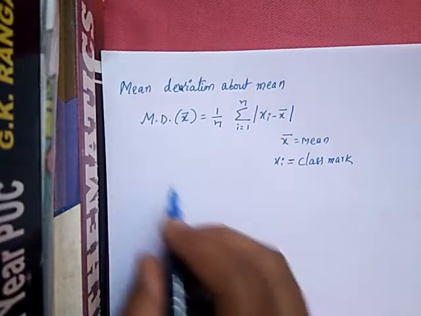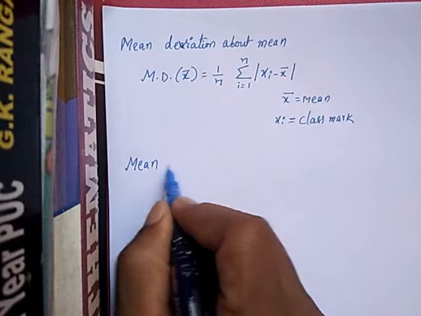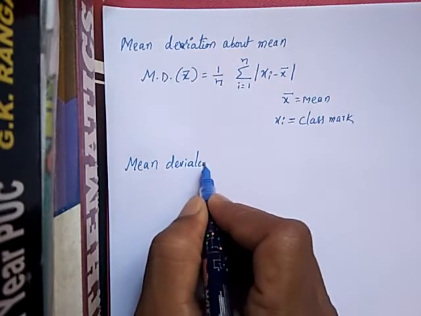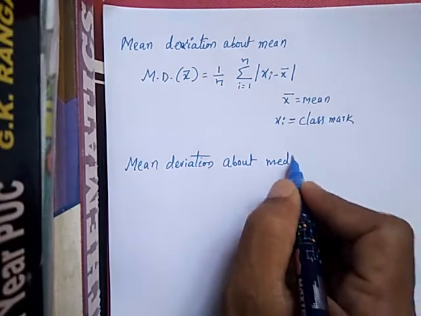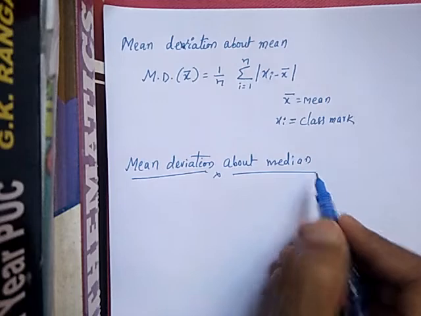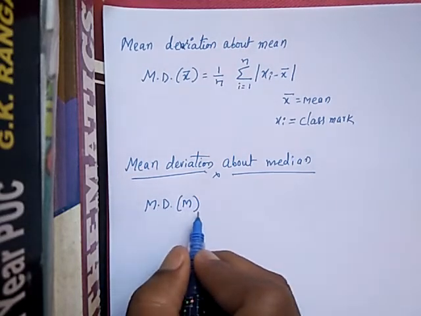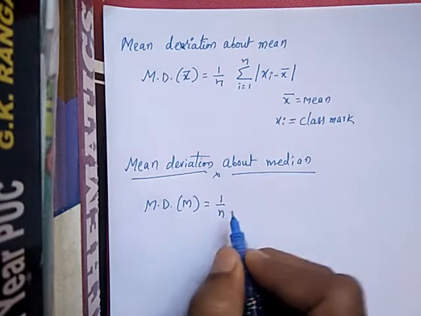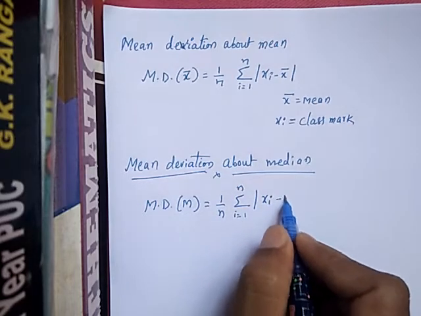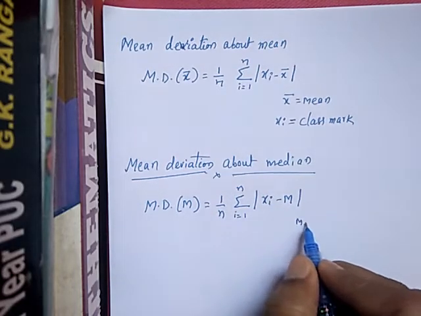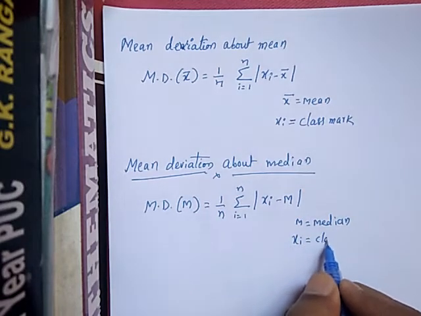In the same way, mean deviation about median has the same formula, with a little difference. You can denote it MD of M, the mean deviation about median, equals 1 by n, summation i equals 1 to n, mod of xi minus M, where M is the median, and xi is the class mark only.